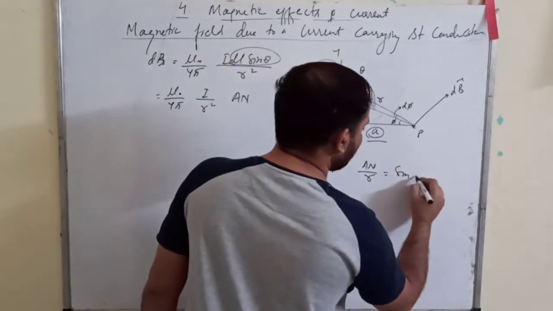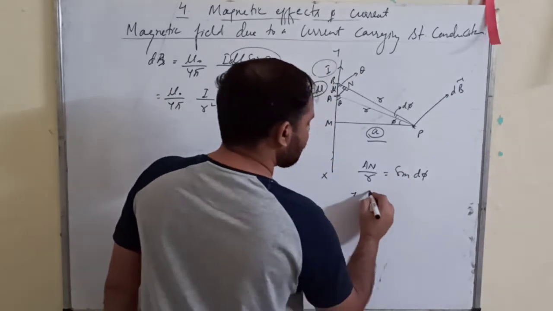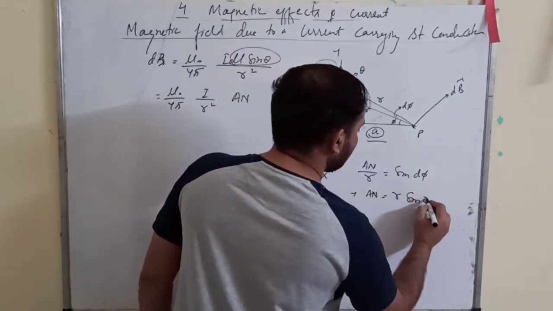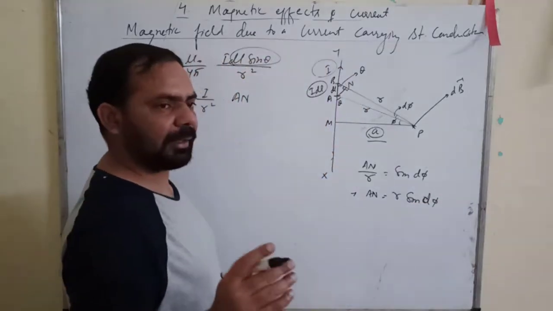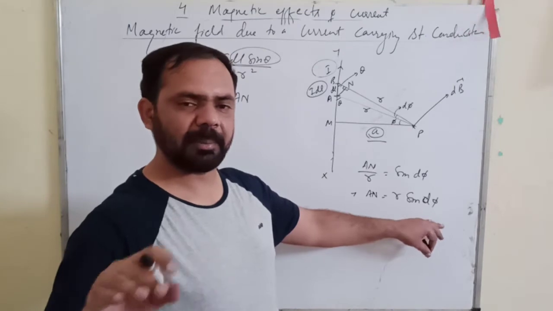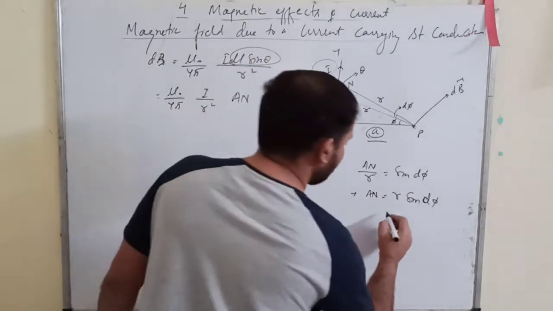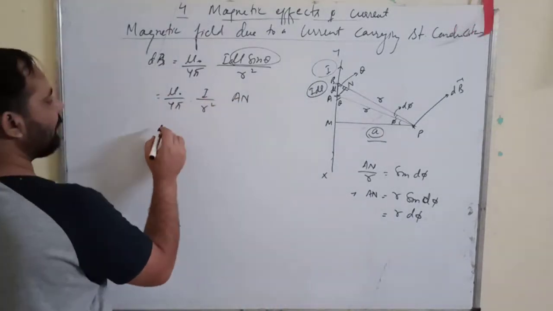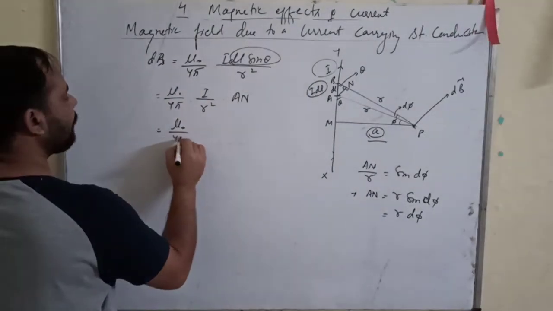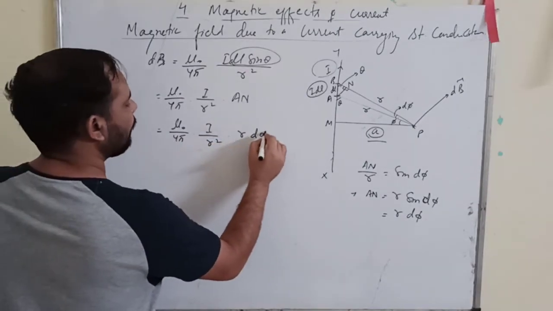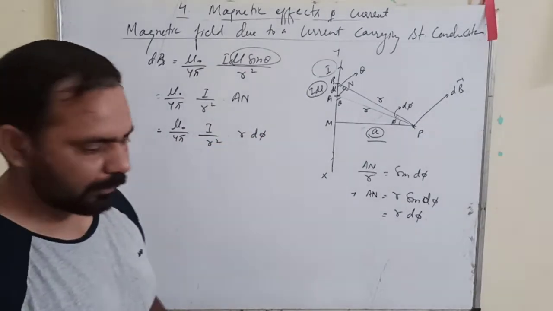So AN upon r is sine d phi, so AN is equal to r sine d phi. I told you that if the angle is very small, then sine theta is approximately equal to theta itself. So you can say that AN equals r d phi. Now you replace this here: mu naught upon 4 pi, I upon r square, r d phi.